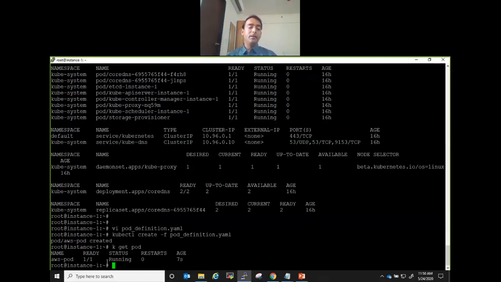It says running. Now there could be many statuses of a pod, right? And the status that we want to see is running. Initially, it will show container creating, so it will pull the image. If you're pulling the image from a public registry and it is a little big, it will keep showing container creating for some time, and then it will go into running. Right, so this pod is running now.